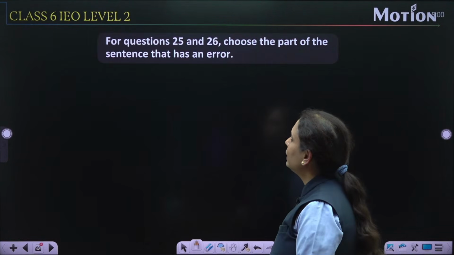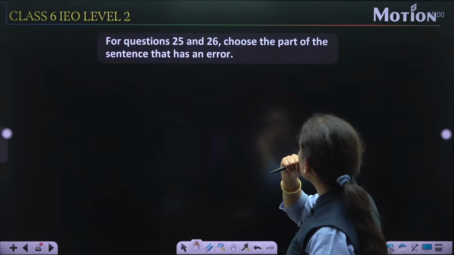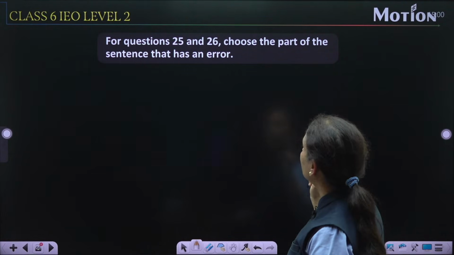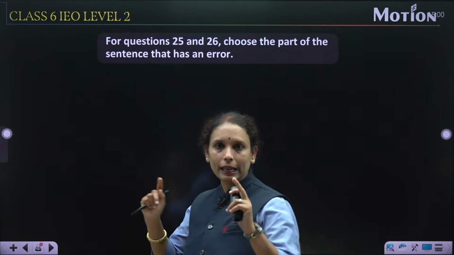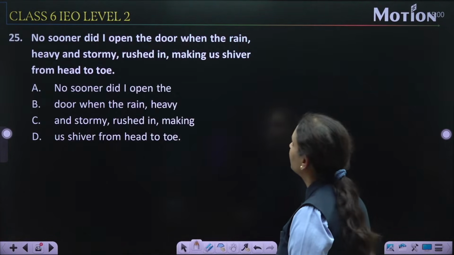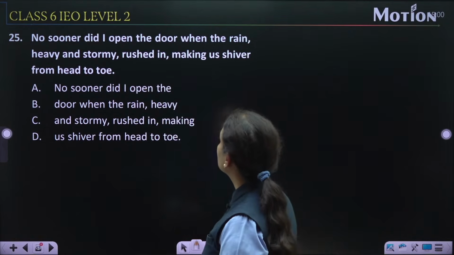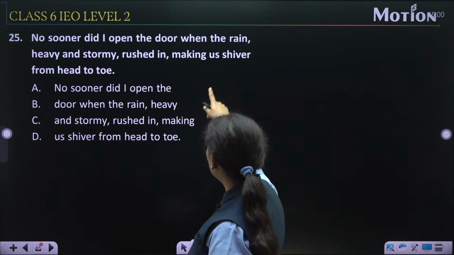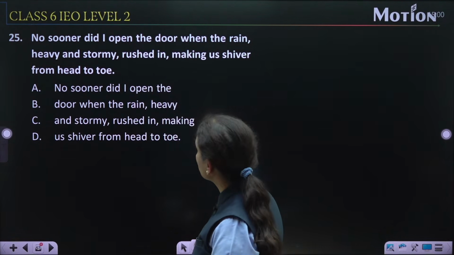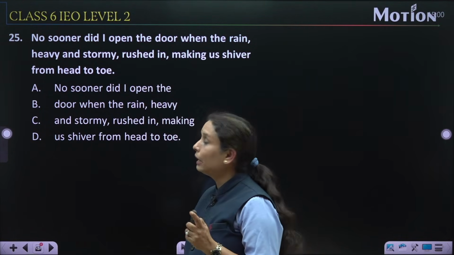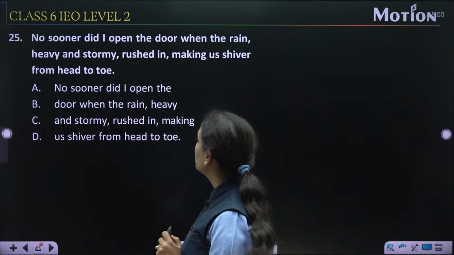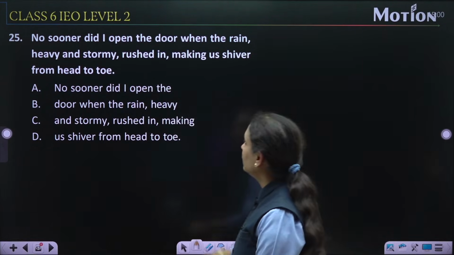Now for question 25 and 26, choose the part of the sentence that has an error, जिसमें एक error है, वो part हमको choose करना है। So quickly go through it. No sooner did I open the door when the rain heavy and stormy rushed in, making us shiver from head to toe. So let us check the options.